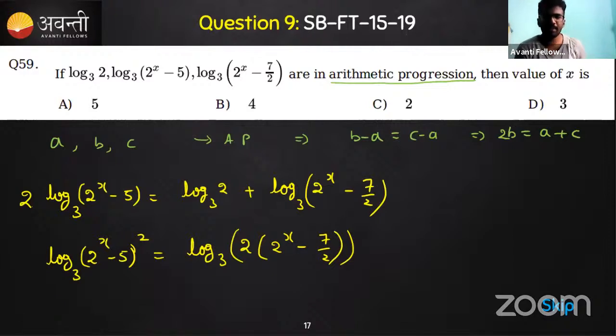Did you understand up to here? Now, so this log a is equal to log b. I applied some of the properties.